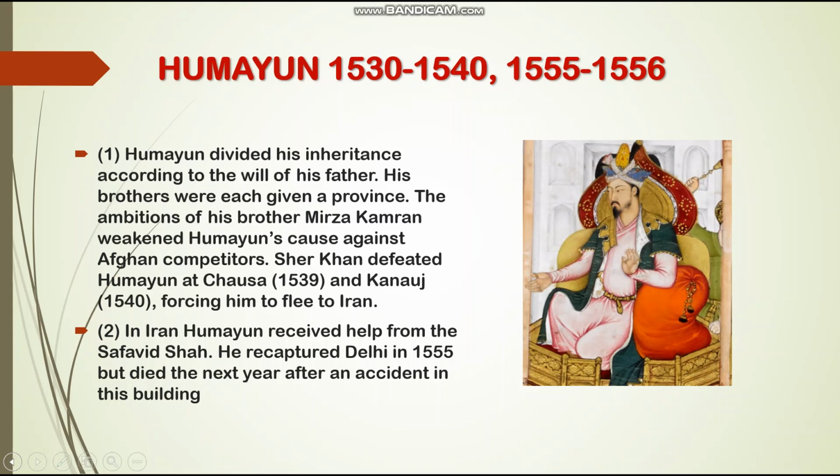Sher Khan defeated Humayun at Chausain, 1539, and Kannauj in 1540, forcing him to flee to Iran. 2. In Iran, Humayun received help from the Safavid Shah. He recaptured Delhi in 1555 but died the next year after an accident in this building.